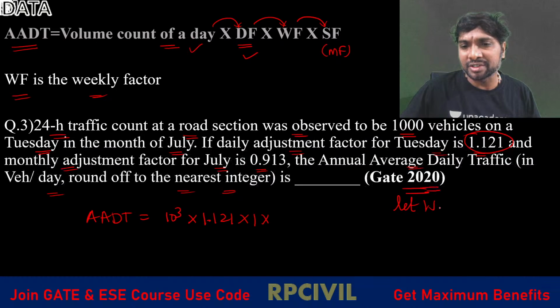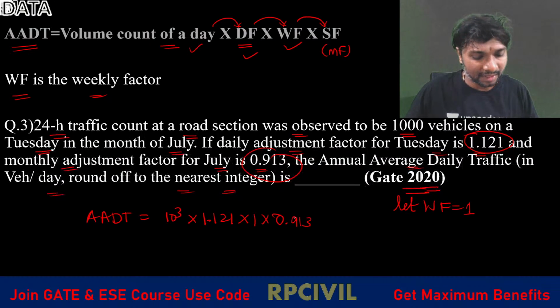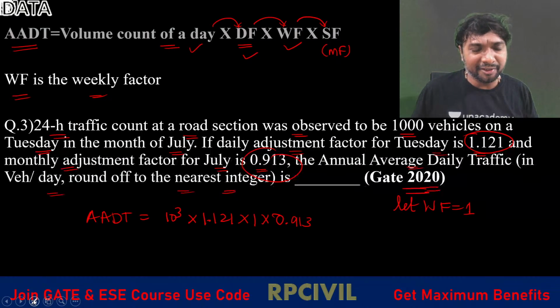This is a GATE 2020 question, and when the weekly factor is not given, you take it as 1. And again the seasonal or monthly factor is 0.913. So it is very simple now.